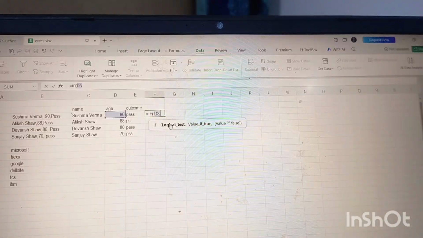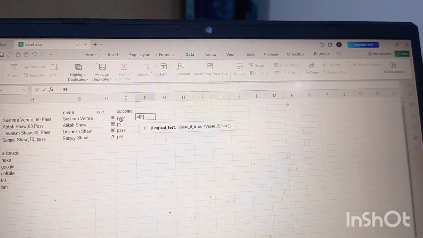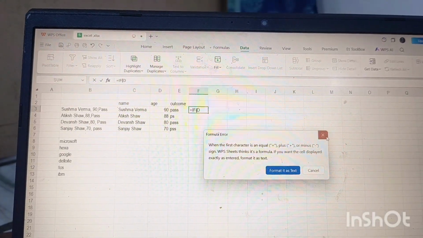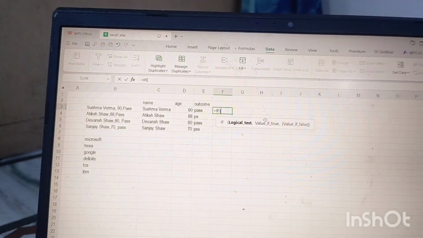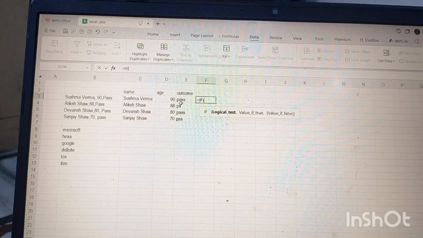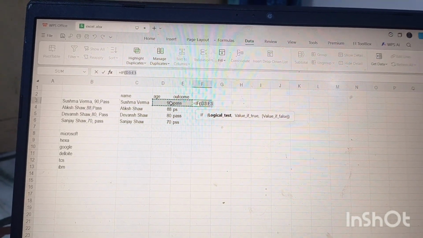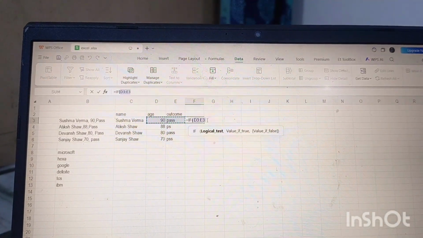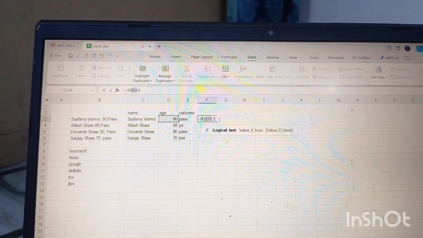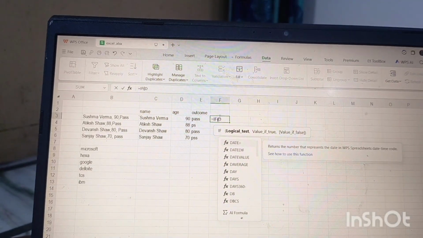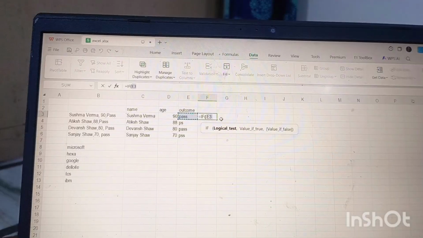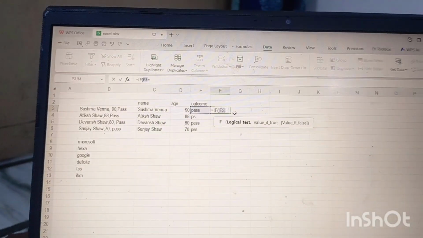Don't select both cells, just select this one, Outcome. Who has passed is equal to, will get 1,000.